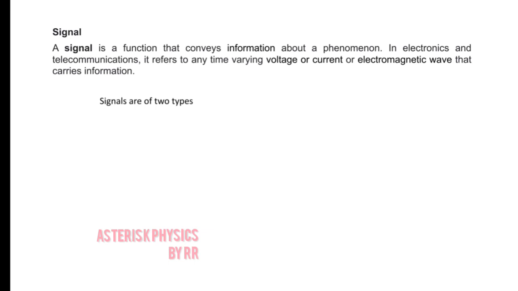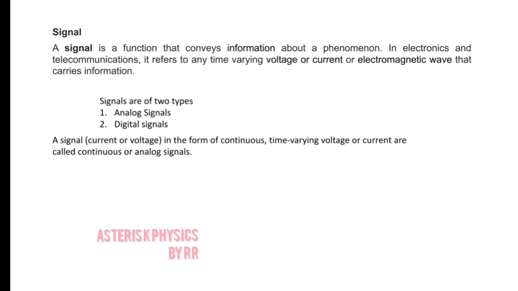Signals are of two types: analog signals and digital signals. A signal in the form of continuous time varying voltage or time varying current is called a continuous signal or analog signal. That is, the voltage changes continuously with time, or the current value changes continuously with time. Such signals are called continuous signals or analog signals. A typical analog signal is shown in the figure.